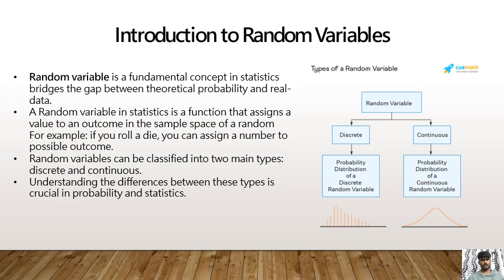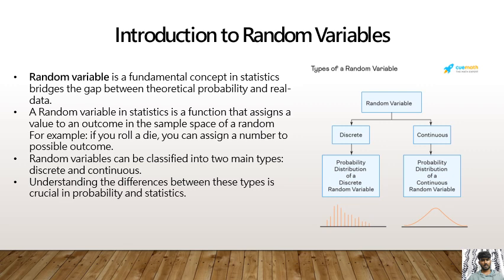Introduction to Random Variables. Random variables are a fundamental concept in statistics that bridge the gap between theoretical probability and real-world data. A random variable in statistics is a function that assigns a real value to an outcome in a sample space of a random experiment. For example, if you roll a die, you can assign a number to each possible outcome.